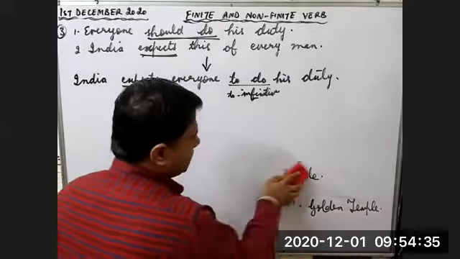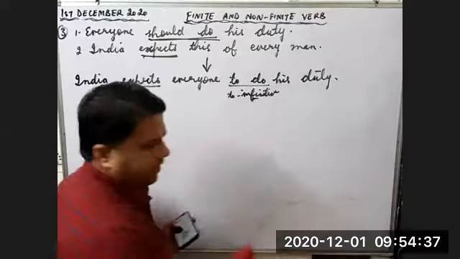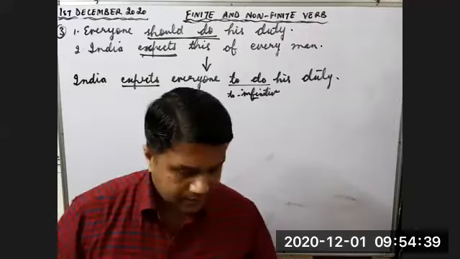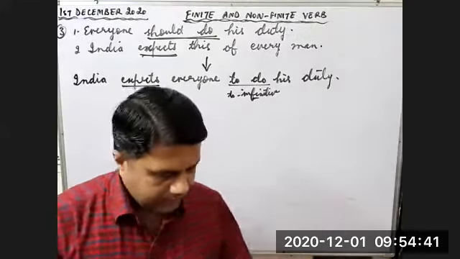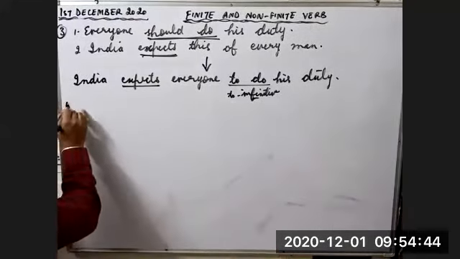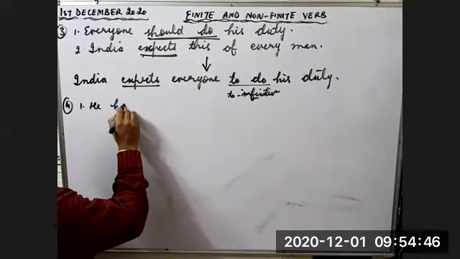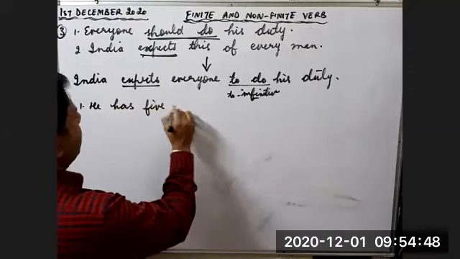We have done this topic in detail. Now I am trying to cover all the exercises related to this topic. Fourth example. He has 5 children.